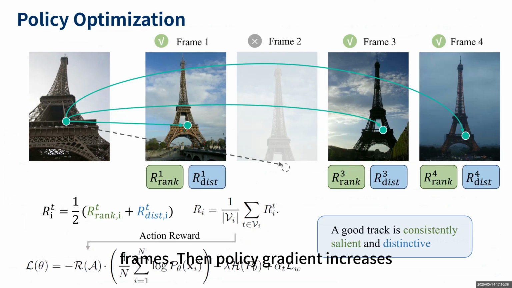Then policy gradient increases the probability of high-reward points and suppresses low-reward points. In this way, the detector gradually learns to prefer points that are both stable and distinctive across a sequence.